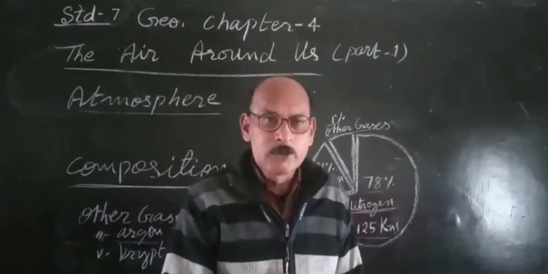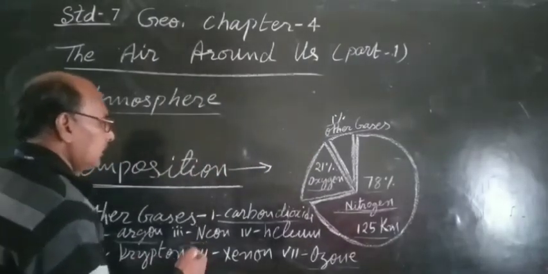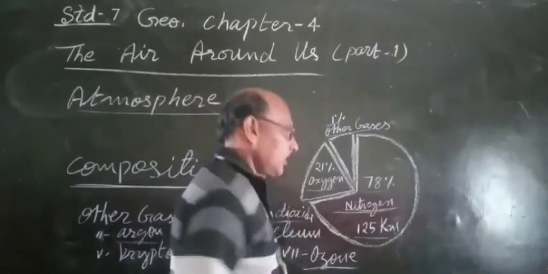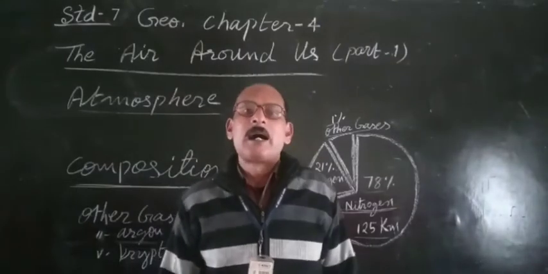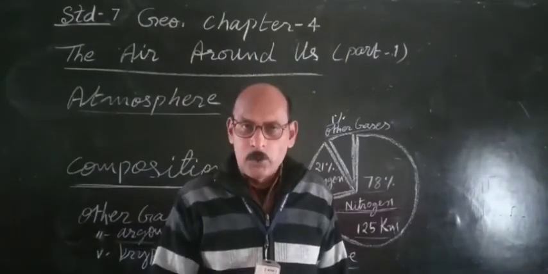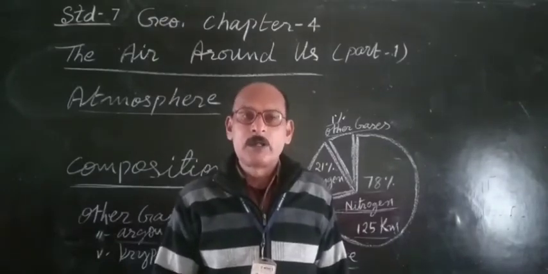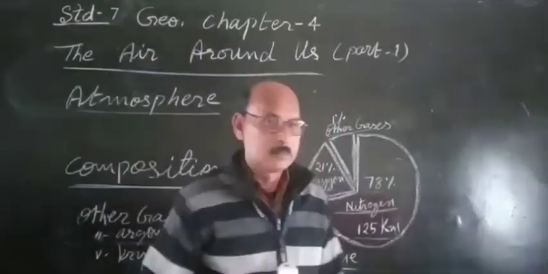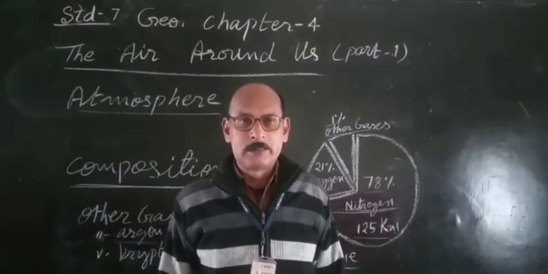That insolation is absorbed by the ozone. So the atmosphere cannot absorb all the harmful radiation; the insolation is absorbed by the ozone. This is the composition of atmosphere.